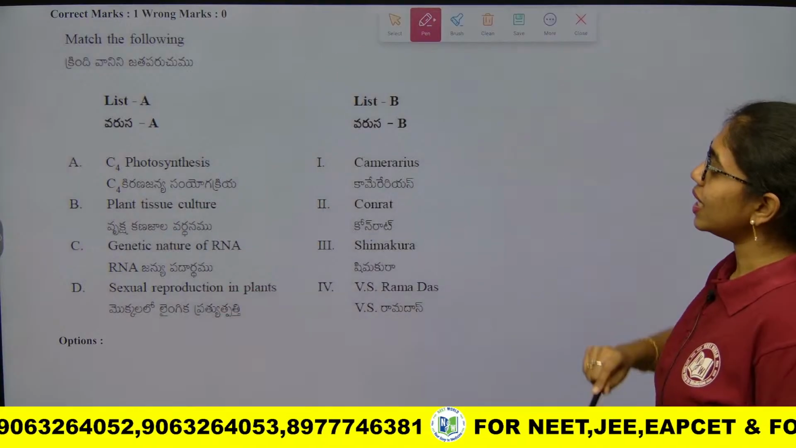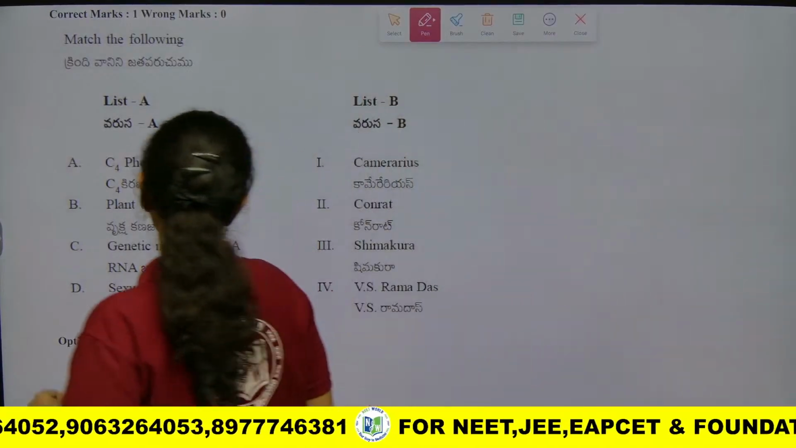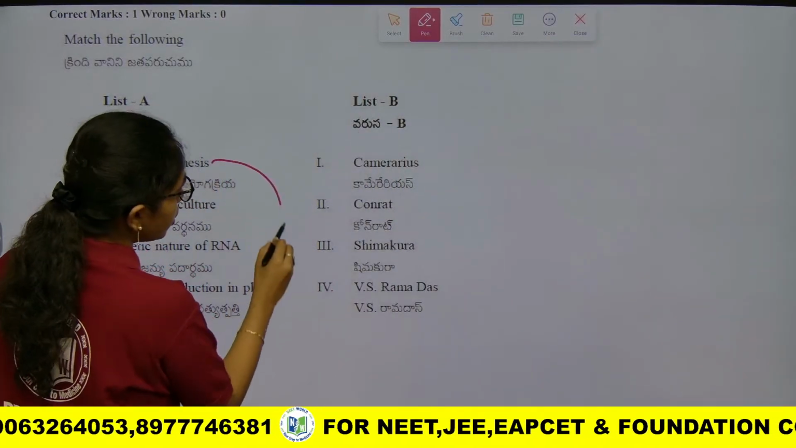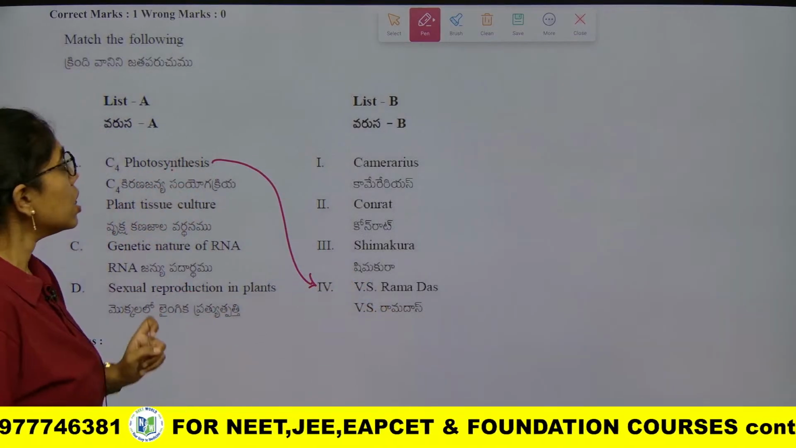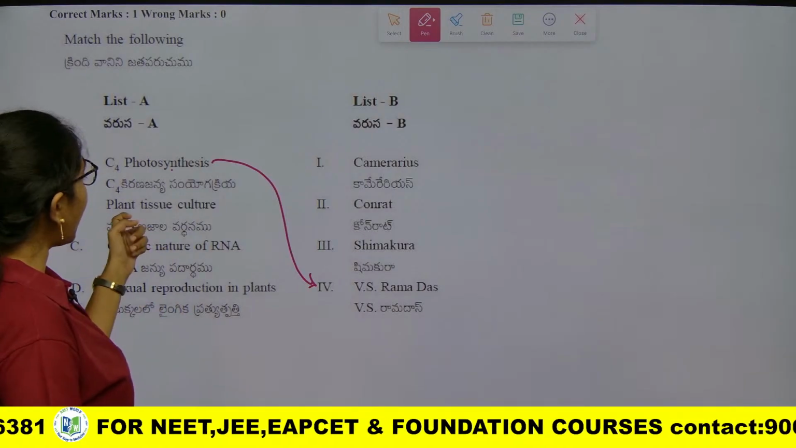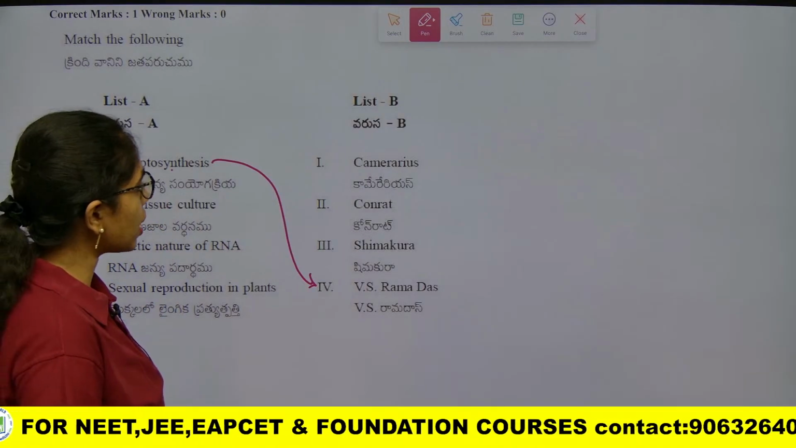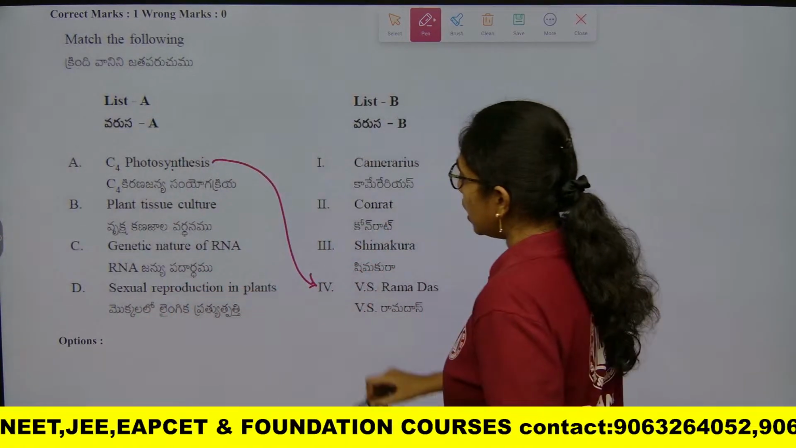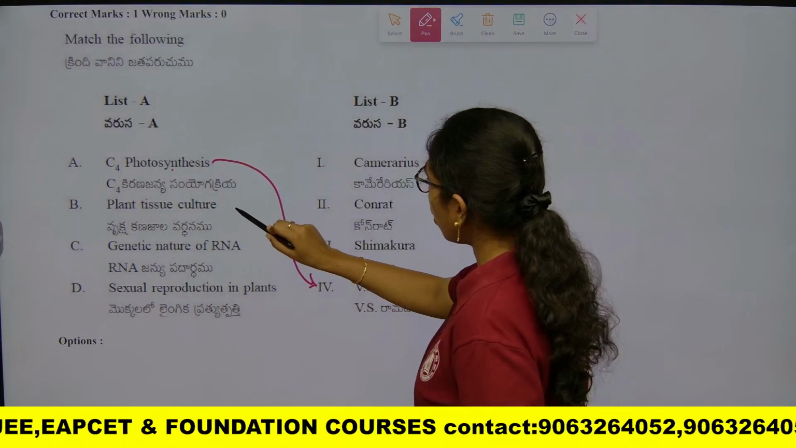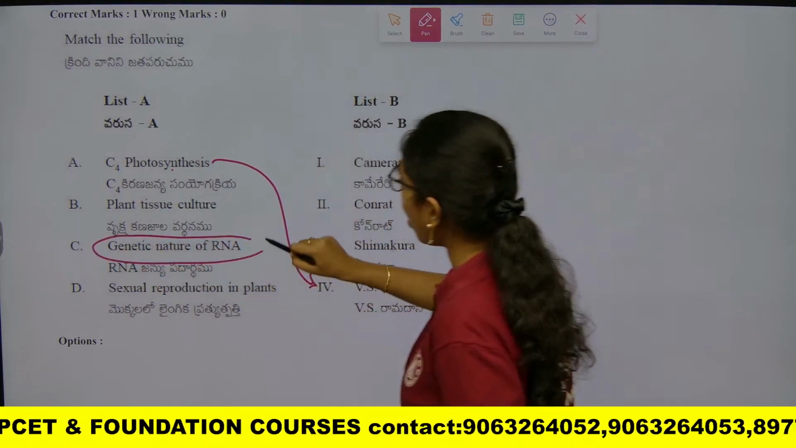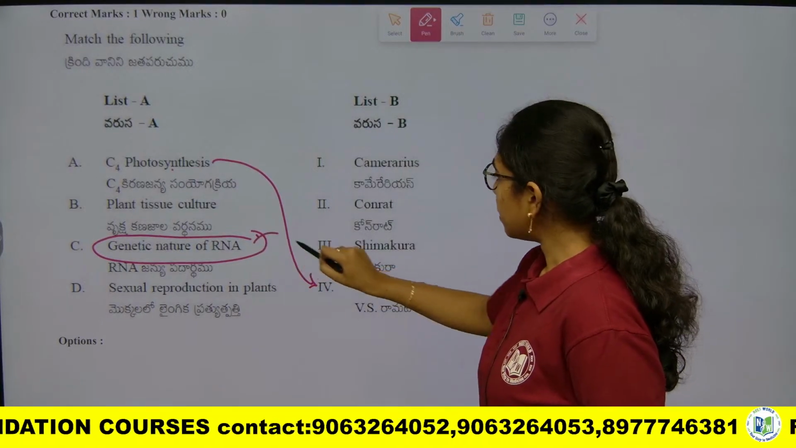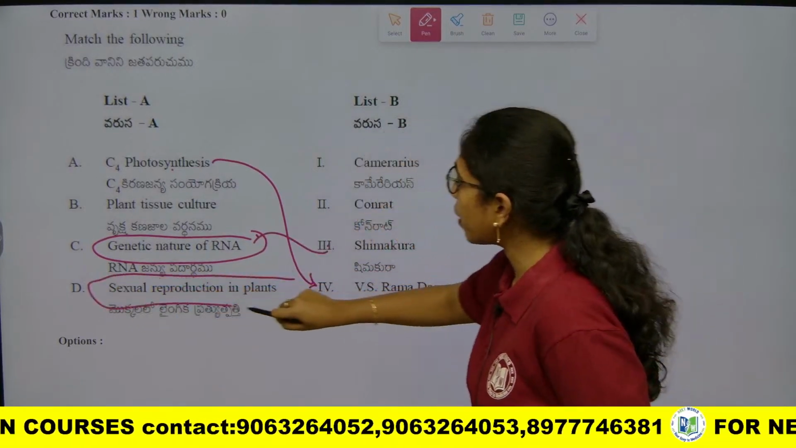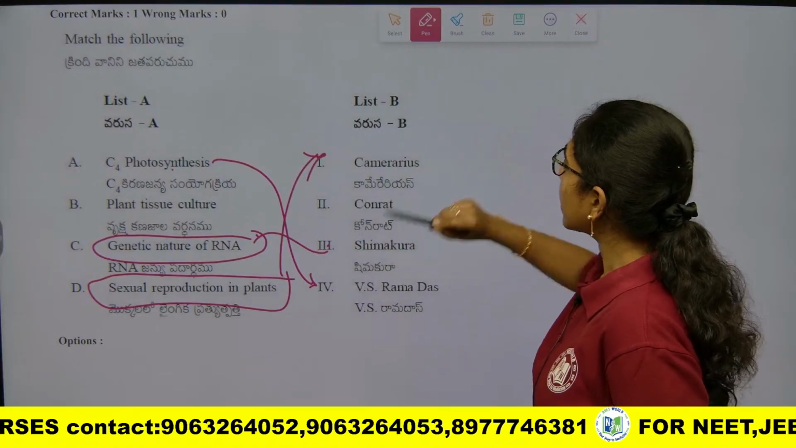So here you see C4 photosynthesis has the scientist V.S. Ramadas, who has contributed in C4 cycle, and plant tissue culture. Plant tissue culture is given by whom? Plant tissue culture, and genetic nature of RNA is given by Simcura, and sexual reproduction of flowering plants by Camerarius.